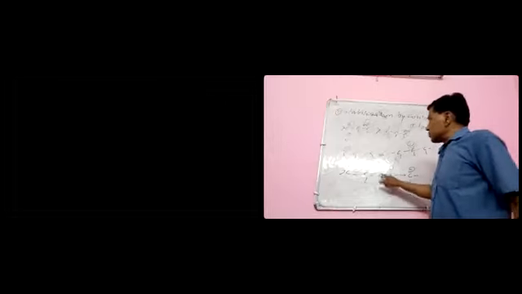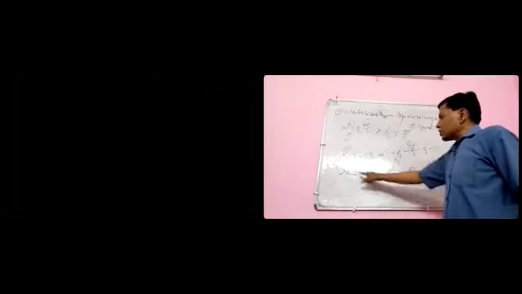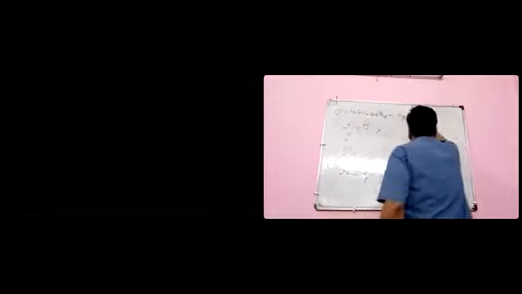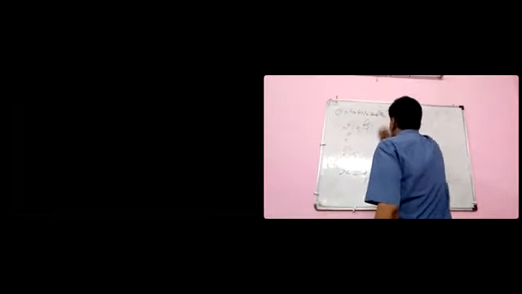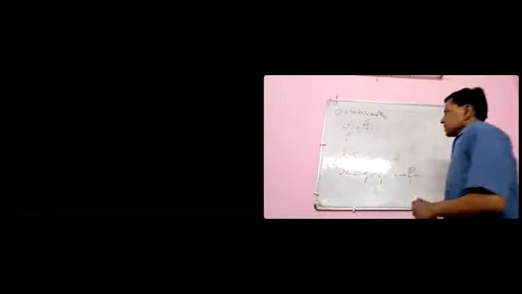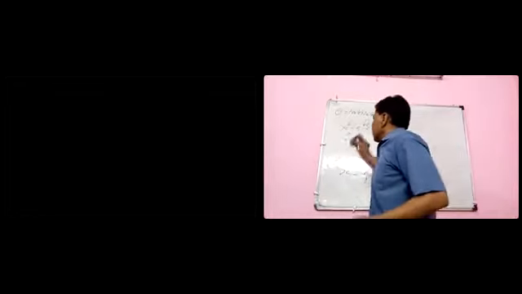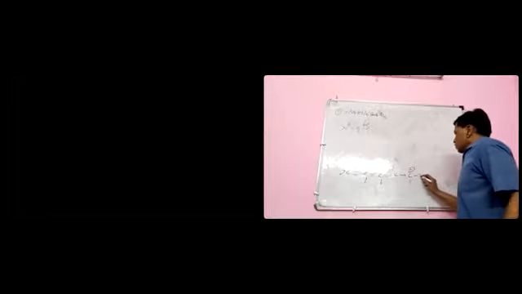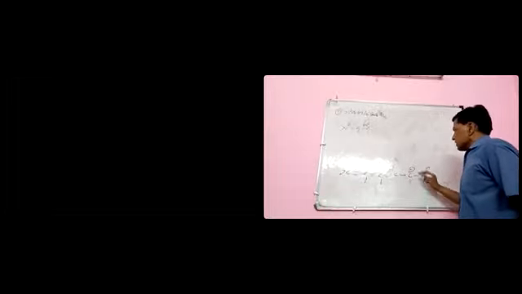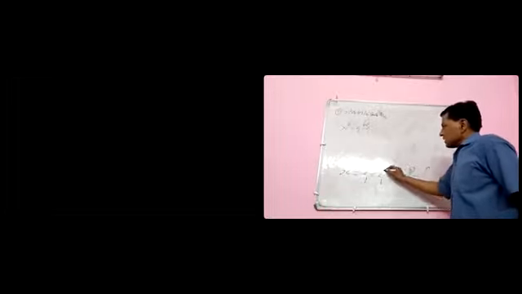This is more stable than this because here two conjugated pi bonds and here the delocalization is larger than this. How? देखो यहाँ delocalization, two conjugation means one delocalization.